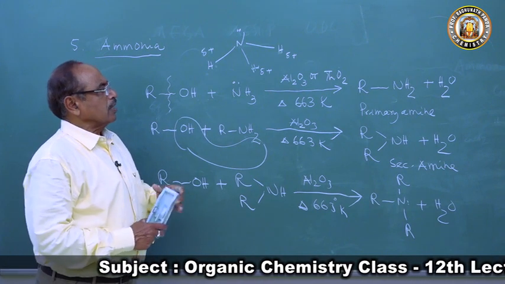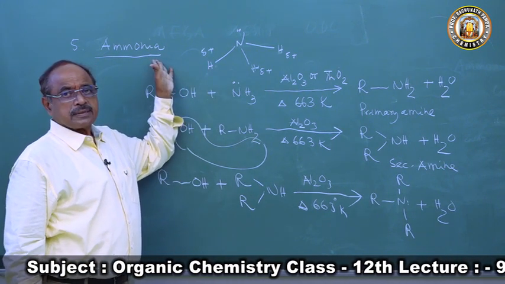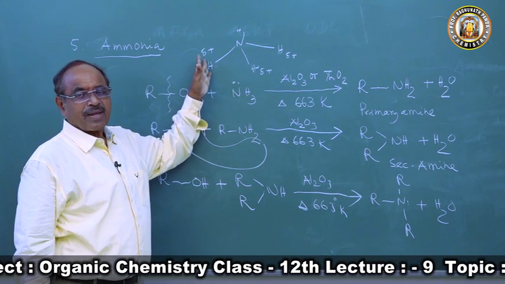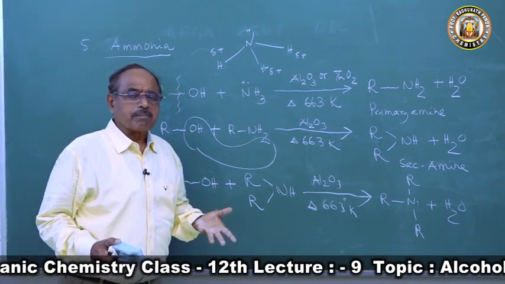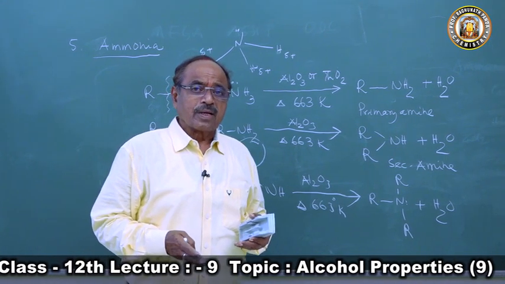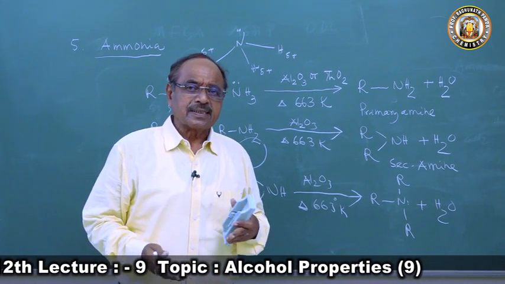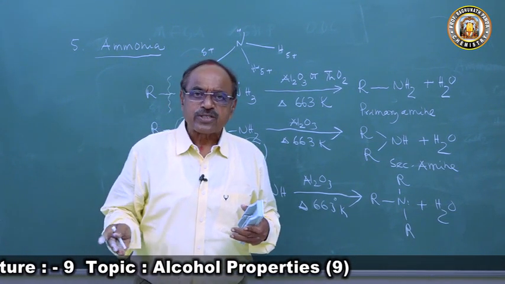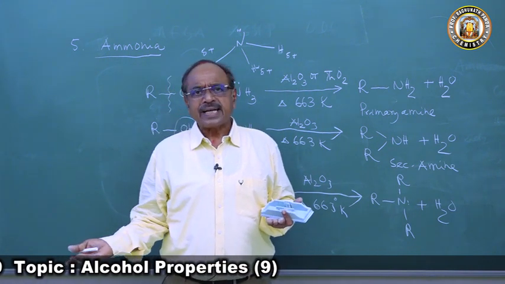So when an alcohol is heated with ammonia, or better, the vapors of alcohol and ammonia, the reaction will be much better and will lead to completion, since ammonia is a gas.